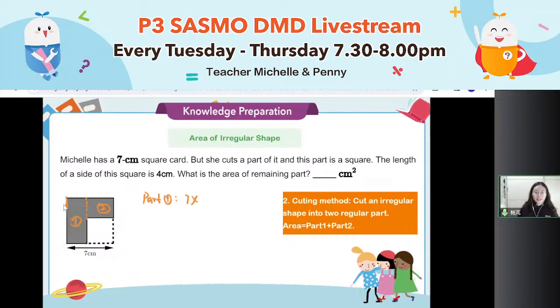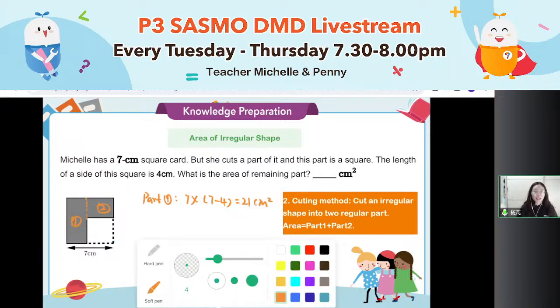It should be 3, right? But why is it 3? The total is 7, and this part teacher Michelle took away is 4. So 7 minus 4 equals 3. 7 times 3 equals 21 square centimeters. So the area of part 1 is 21.